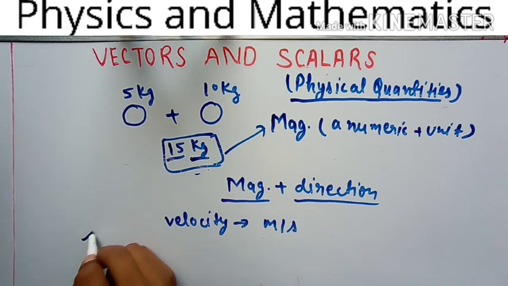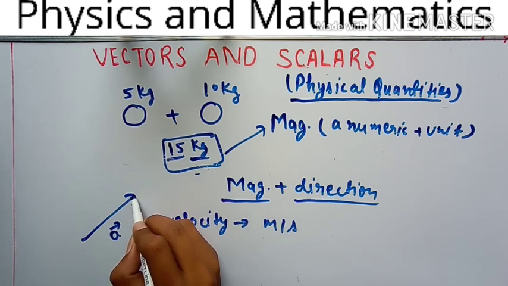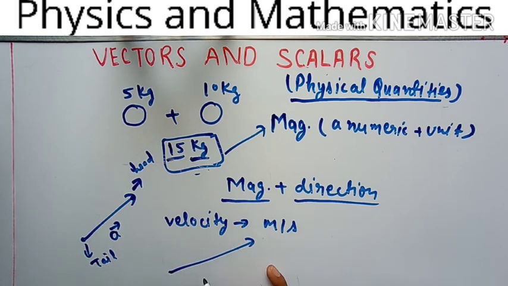For representing a vector, we should take an arrow, and this is the tail part and this is the head part. Vectors are represented in this manner. Understand? So let's take a velocity of 3 meter per second. This 3 meter per second represents the magnitude and the arrow represents its direction. Now one more thing, the length of this vector also represents the magnitude.